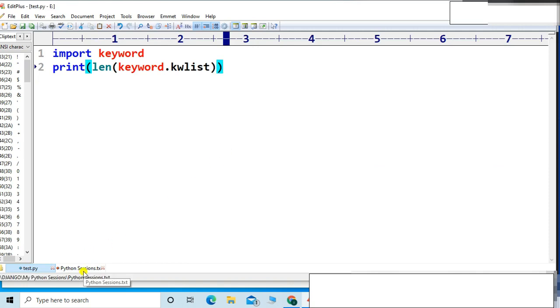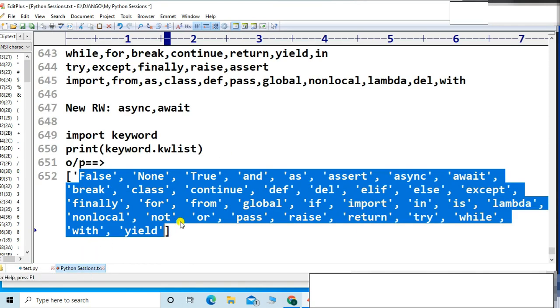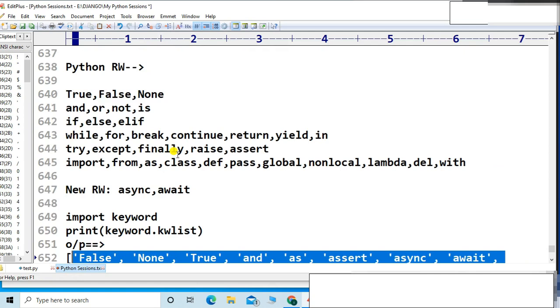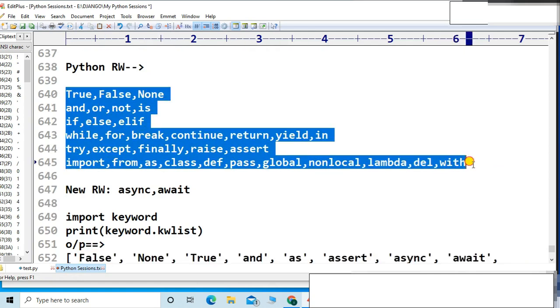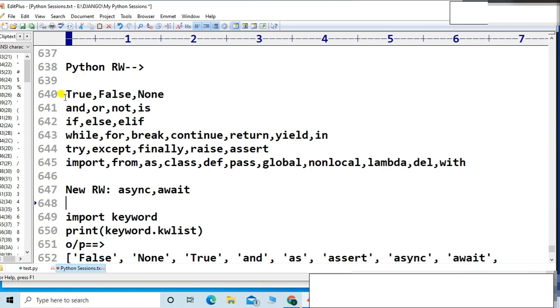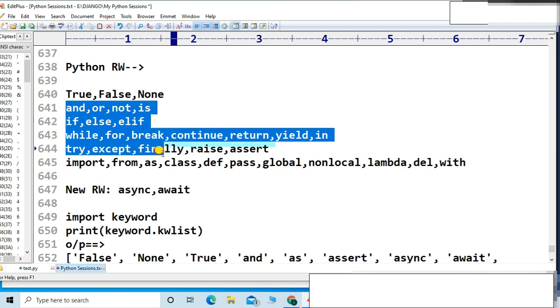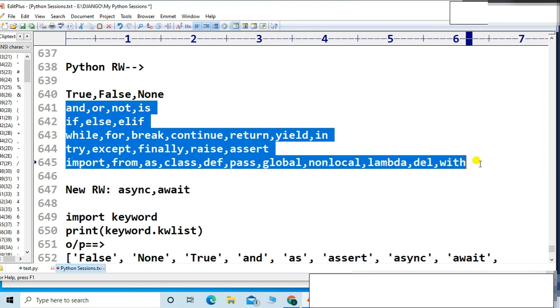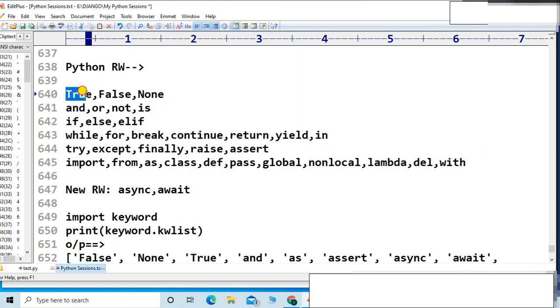Now, after looking at these reserved words, listen carefully. Just have the observation on these reserved words. You can find the first 3 reserved words have uppercase symbols: T is uppercase, F is uppercase, and N is uppercase for None. The rest of the words are in lowercase, friends.